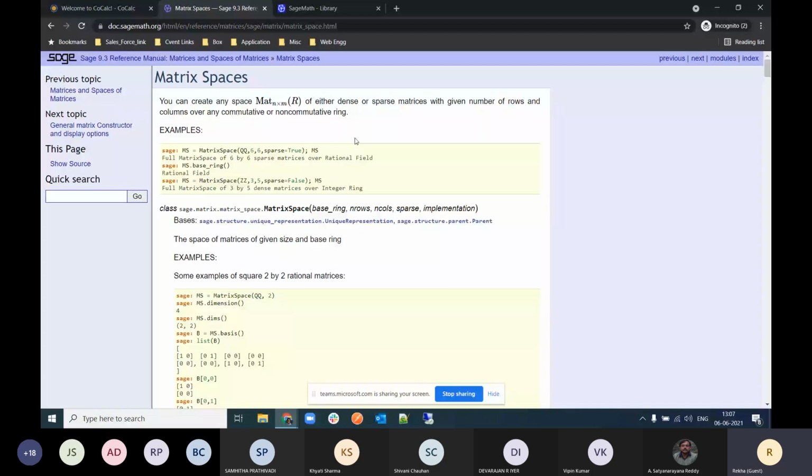Now if you want to show what this command is assigned to, the variable MS, you just type MS and it will give you the description of that command, right? So now Rekha, and guys, if you have any problem understanding these things, you can navigate and type your command in your worksheet, so all things will be clear.